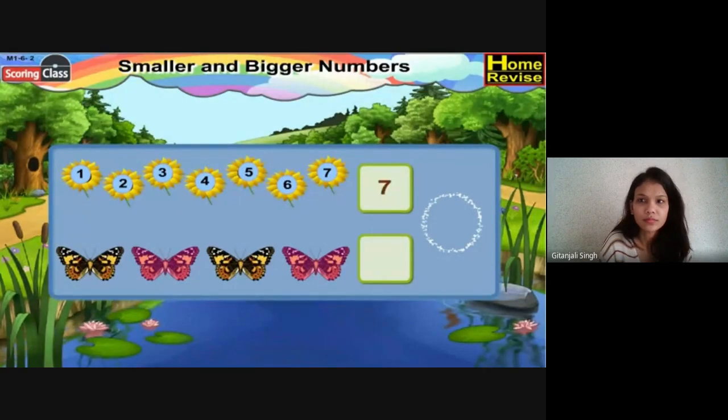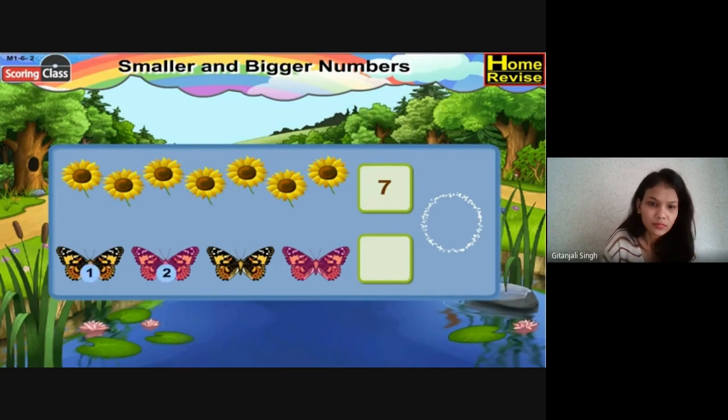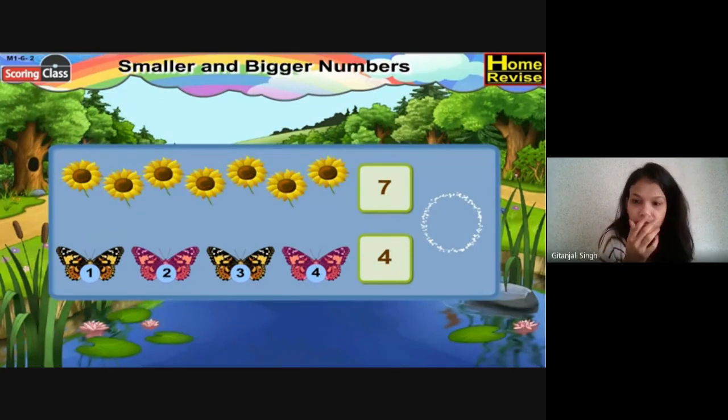So write 7 in the box. Let us count the butterflies. 1, 2, 3, 4. There are 4 butterflies. So write 4 in the box. Now, 4 is smaller or 7? Yes, it is 4. So write 4 in the circle.